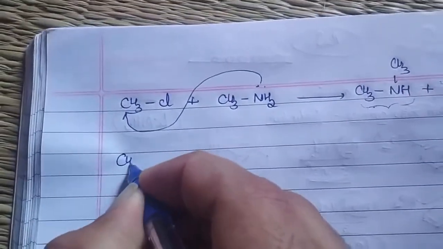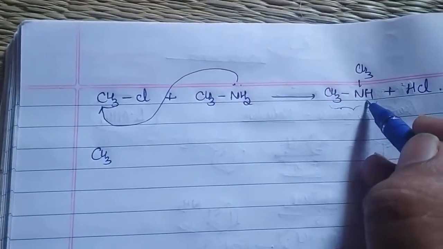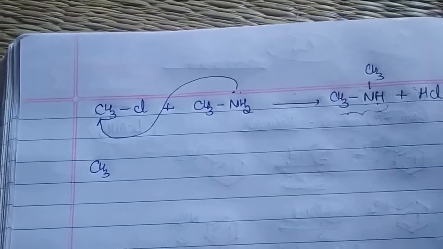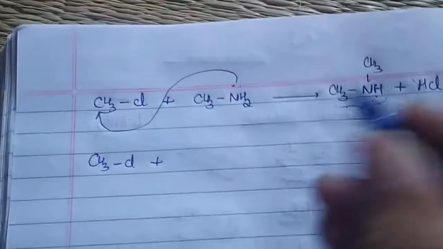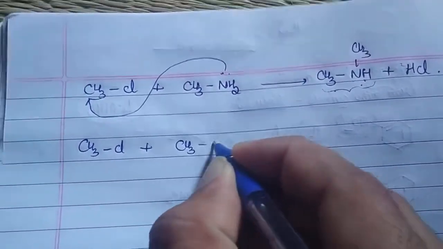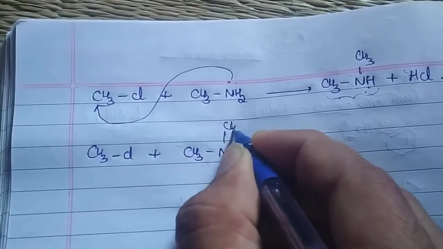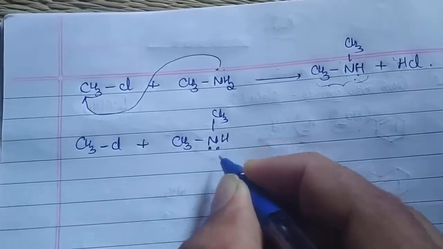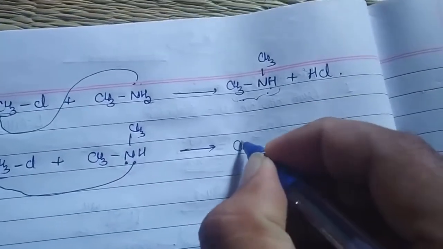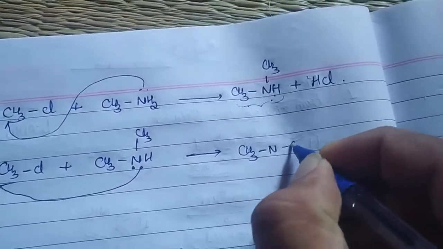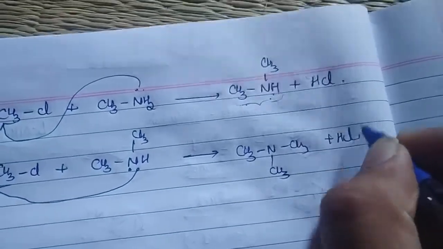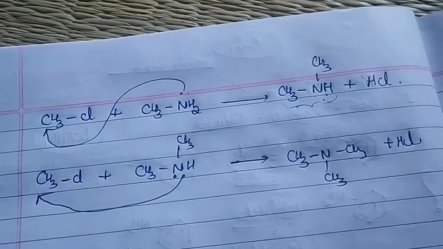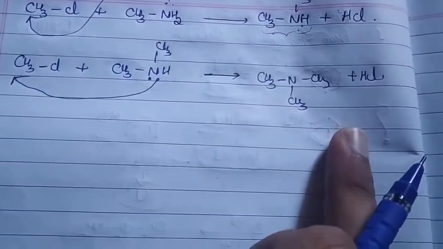Once again, now what happens, since nitrogen is having the lone pair of electrons, once again it will be acting as a nucleophile. So CH3Cl, now once again it will react with this secondary amine, CH3NHCH3. So here it is now having the lone pair of electrons. Once again it is going to attack. So now what you are going to get, CH3N(CH3)2 plus HCl.